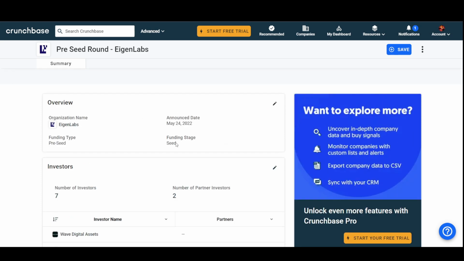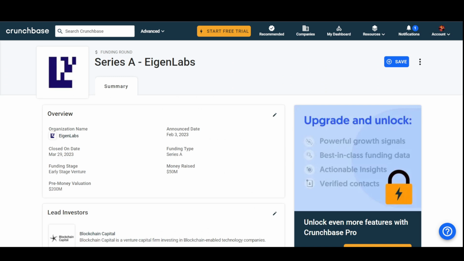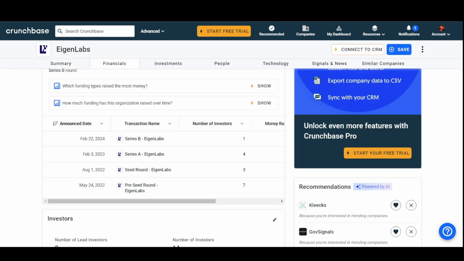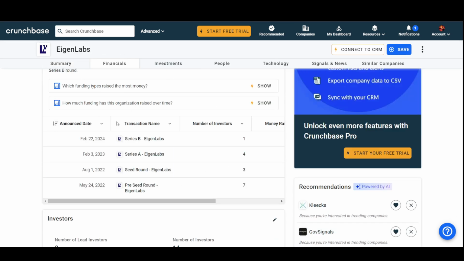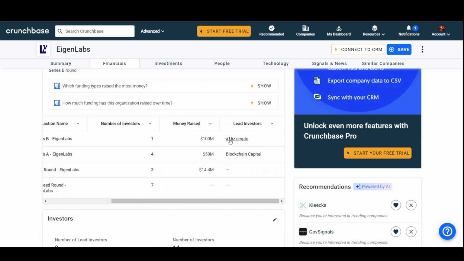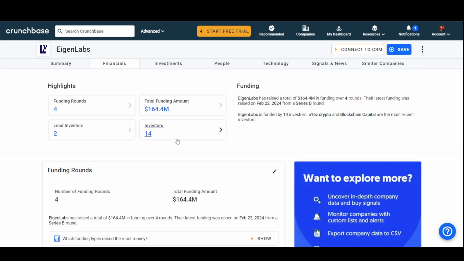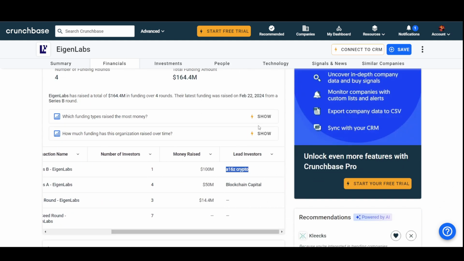In the second round, we had Blockchain Capital and Figment, and in the third round there were Wagmi Ventures and Blockchain Capital again. So you can consider those among the biggest investors in this coin. And last but not least, we also had a16z, which is a pretty massive crypto venture firm in the crypto market. So I think this coin will most likely see a lot of attraction, and you have to keep in mind that these investors will also get their coins. So it is going to be very interesting.